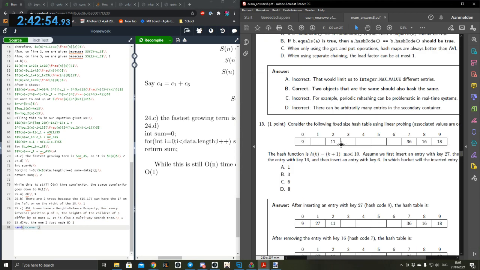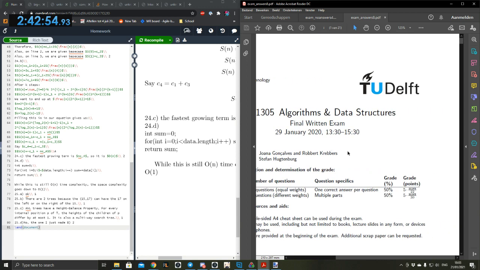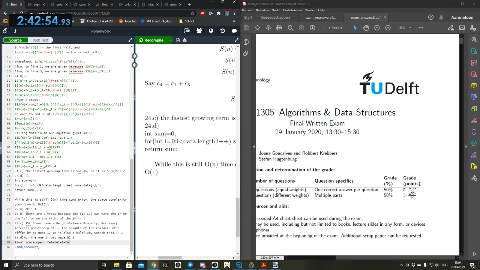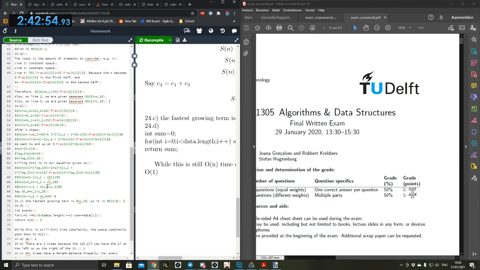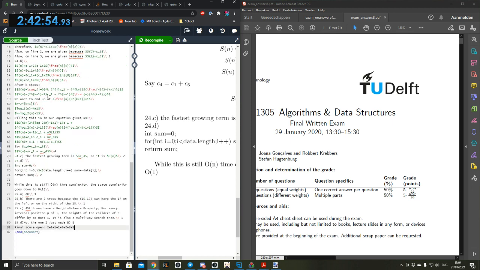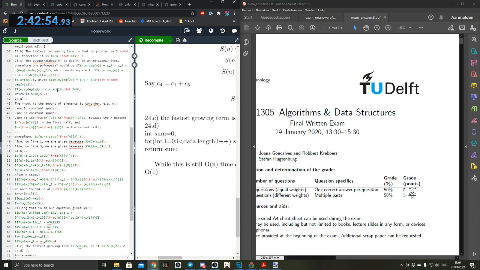Okay, so let's have a look at what we would have gotten. It's 5 times score divided by 50, score divided by 30. Final score open: 2 plus 1 plus 1 plus 1 plus 2 plus 2 plus 2 plus 1. Let's see, 2 plus 1, so that is this 2, this 1.